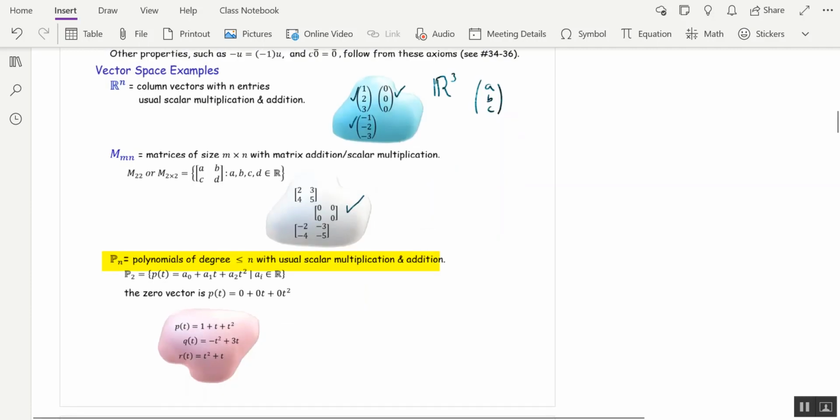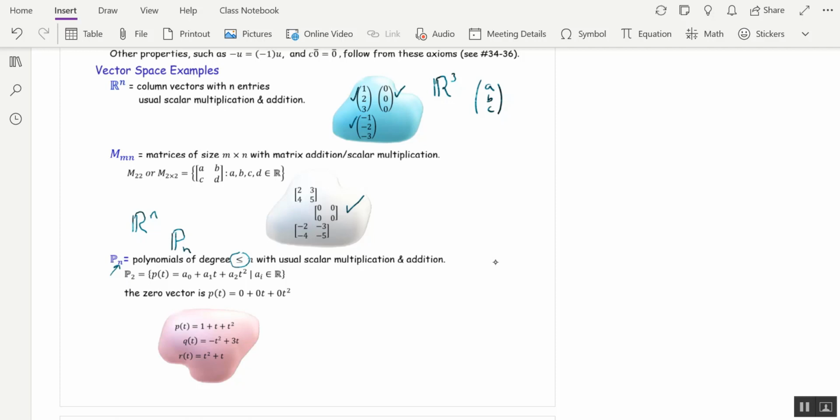The third big example that we'll use a lot is Pn, which is polynomials of degree less than or equal to n, using the usual scalar multiplication and addition. Notice that the n here is a subscript, not a superscript. So for Rn, the n is an exponent, but when you're talking about polynomials, Pn, the n goes downstairs. That's polynomials of degree less than or equal to n.